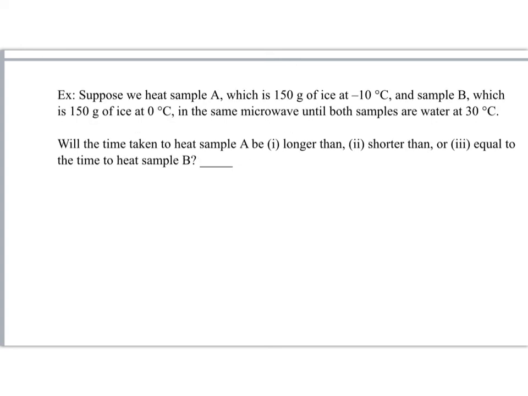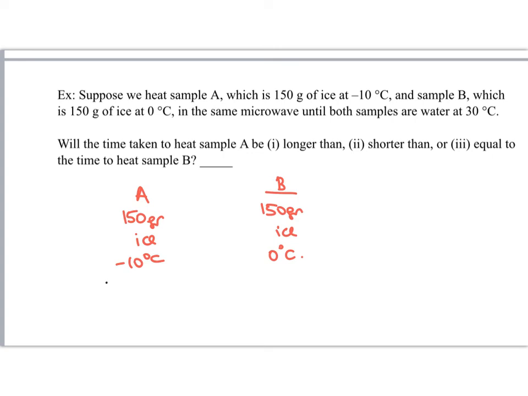Suppose we heat sample A, which is 150 grams of ice at minus degrees centigrade, and we have a sample B. It is also 150 grams of ice at 0 degrees centigrade. Both are put in the same microwave until they become water at 30 degrees. So will the time taken to heat sample A be longer, shorter, or equal to B?